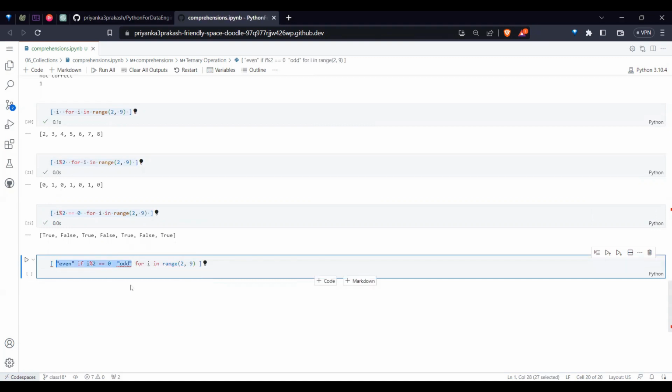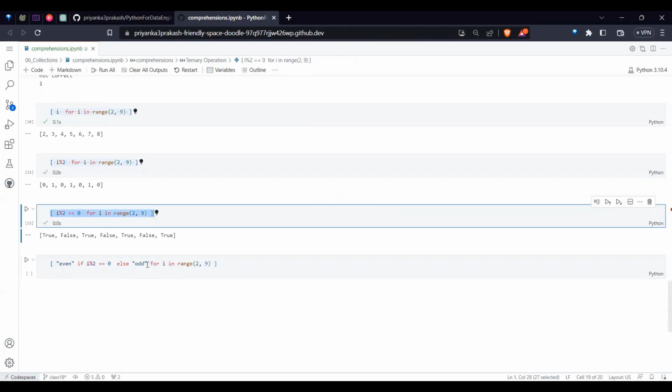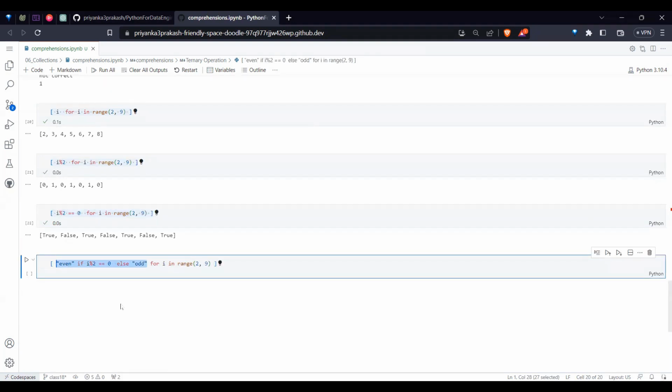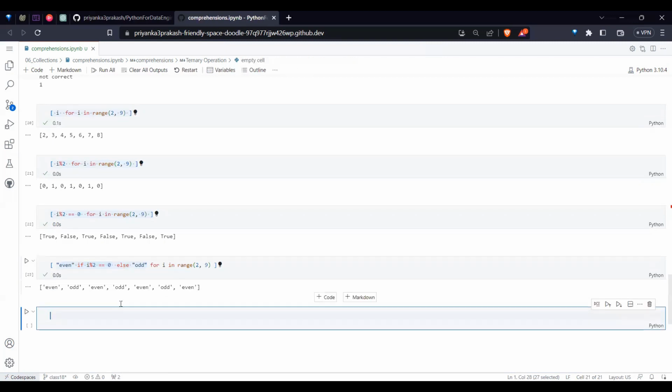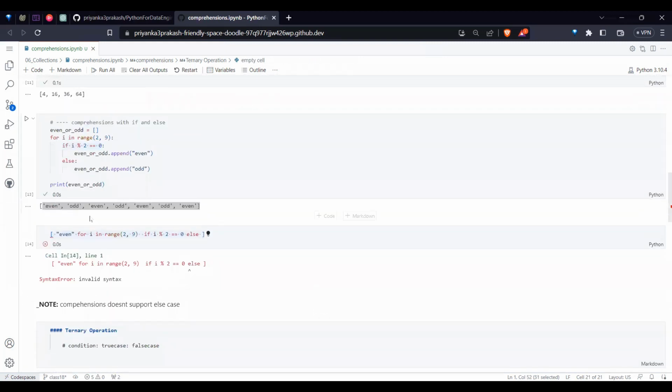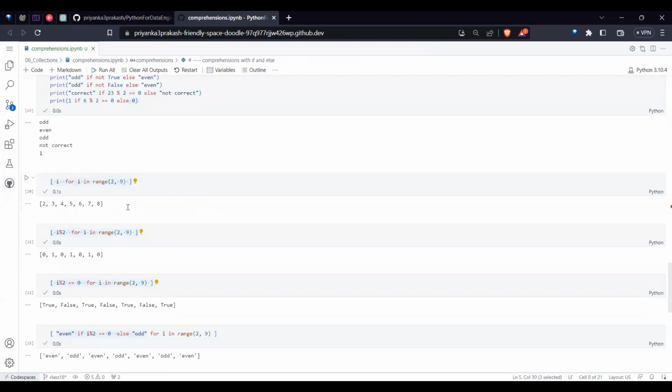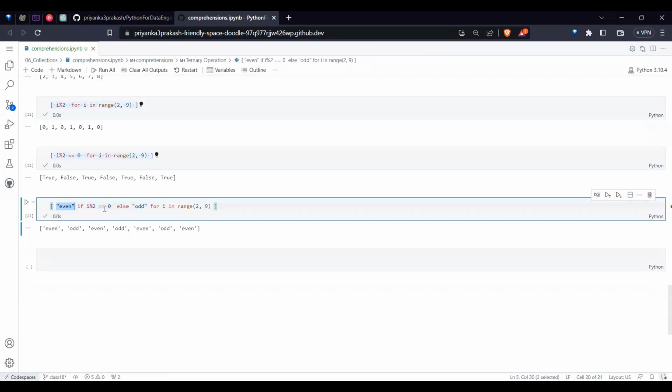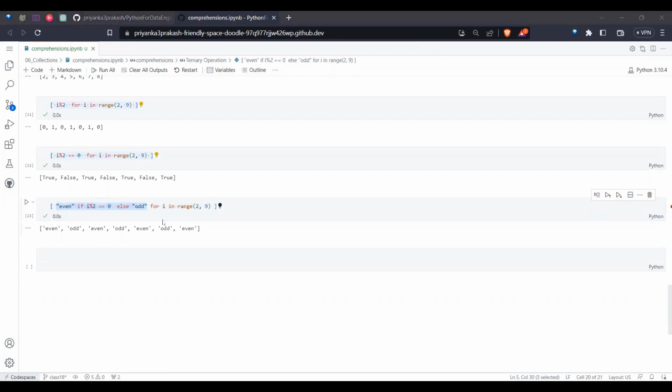Ultimately, I wrote it in one line. So means like, else odd. So instead of this one condition, the entire logic I wrote here is like one single ternary operation. So you get it. Whatever you have done in typical if else conditions, we can do like this. As a comprehension doesn't support the else condition, whenever you want to implement it, this is the strategy. Don't you understand how things are working now?